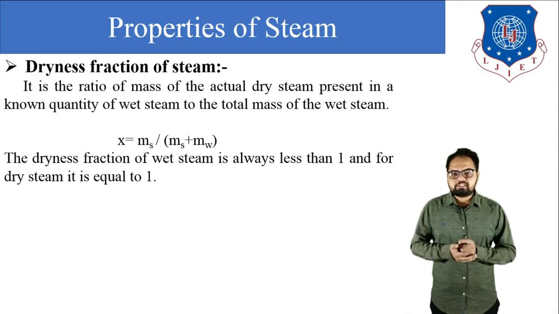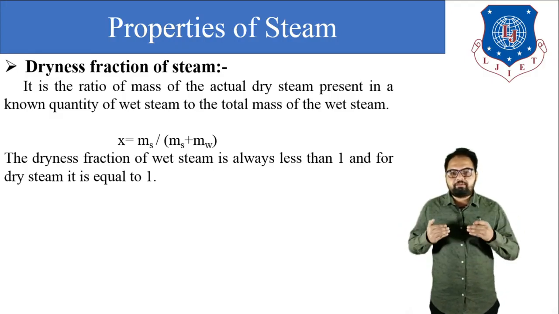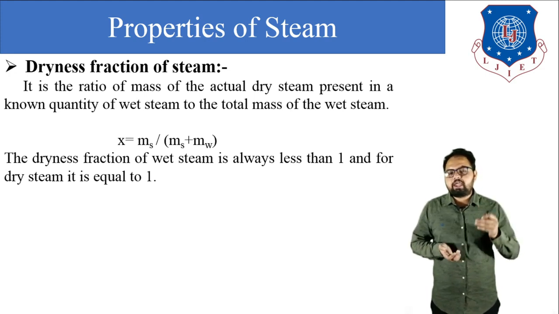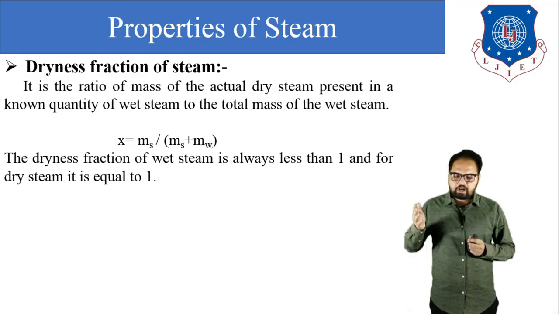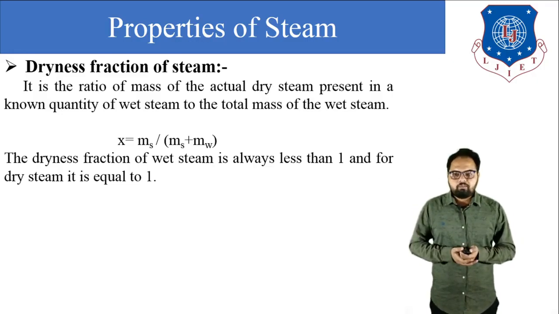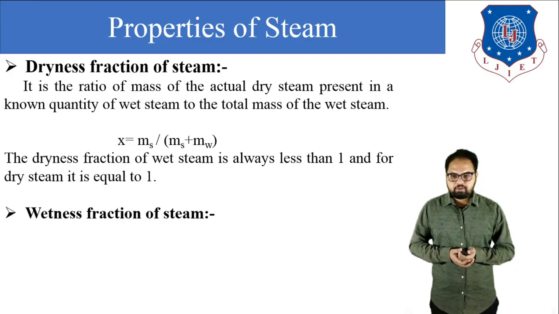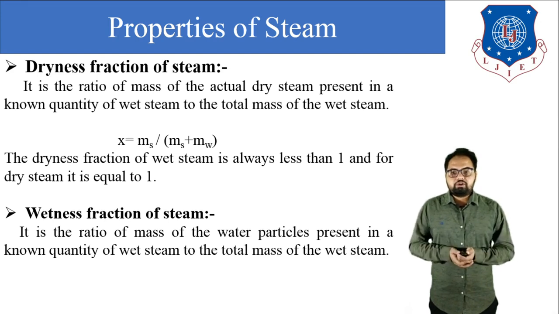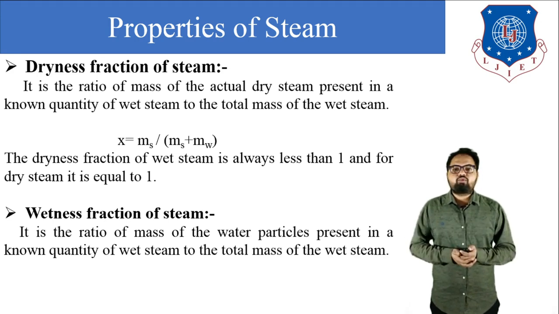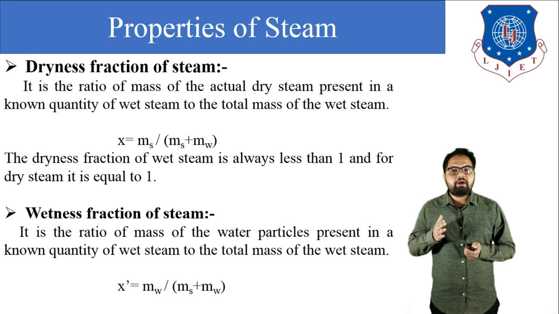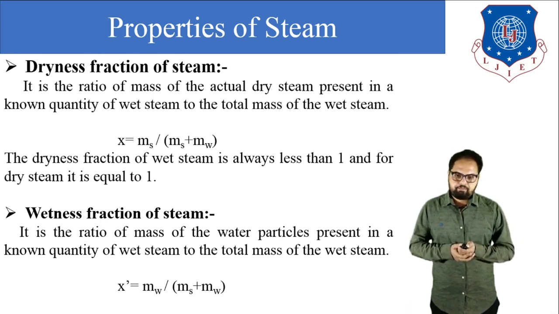And for dry steam, there are no water molecules present. So in ms divided by ms plus mw, there are no water molecules, that means mw is 0. So ms by ms will cancel, and the dryness fraction x is equal to 1 for dry steam. Next is the wetness fraction of the steam. The wetness fraction is the ratio of the mass of water particles present in a known quantity of wet steam to the total mass of wet steam. So 1 minus x is equal to mw divided by ms plus mw. Okay.